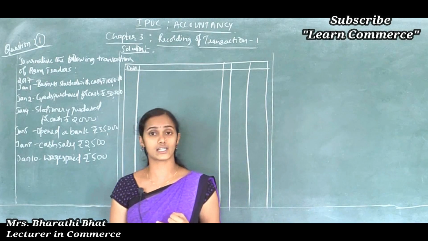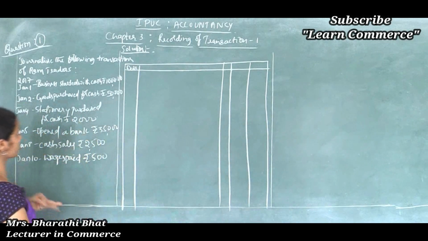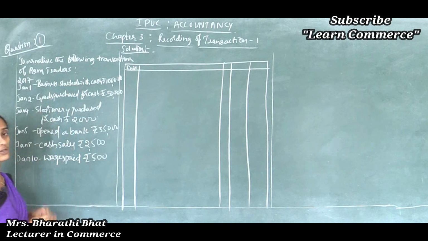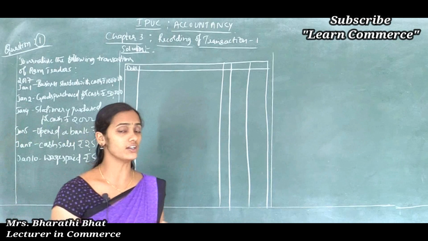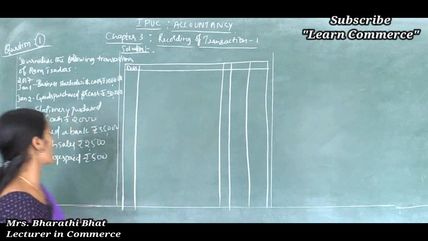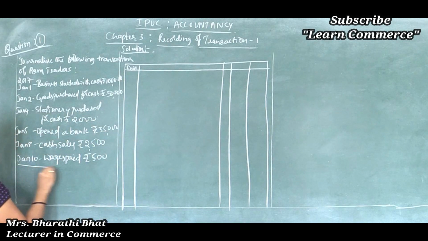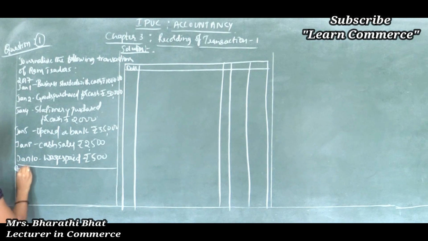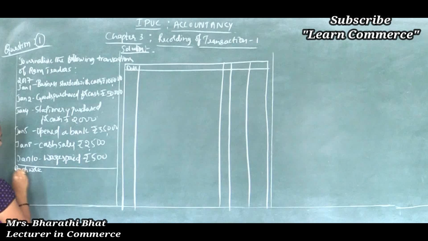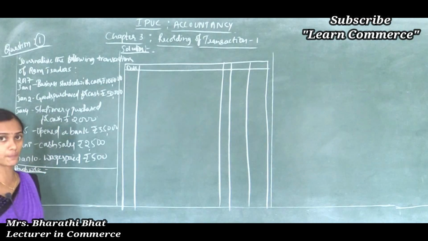So here, first the business started with the cash. Two accounts are involved. What are the two accounts? You can say here one is the cash account, another one is the capital account. So this is rough work, just for analysis purpose.